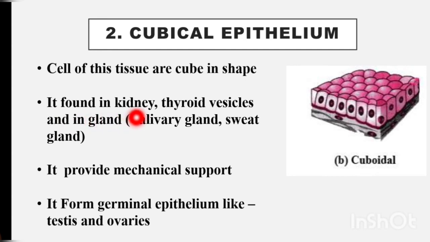It is found in kidney, thyroid vesicles and in glands like salivary gland, sweat gland. Okay, so the cuboidal epithelium is present in our kidney. Then thyroid vesicles. You know that thyroid is a gland situated in our throat.